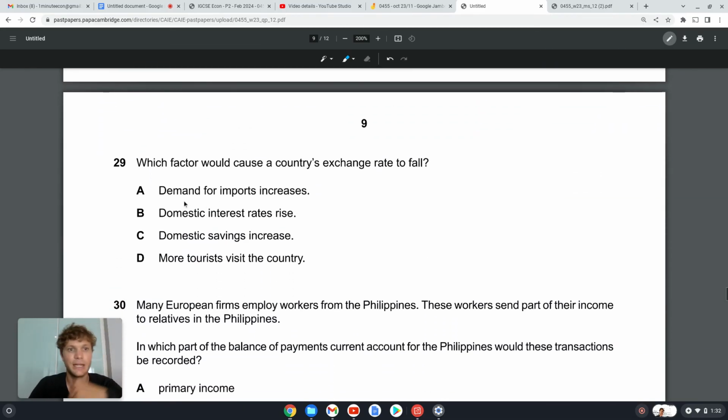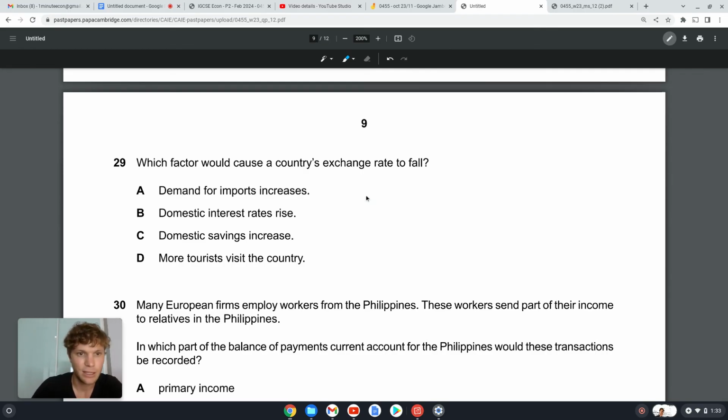Okay, 29. Which factor would cause a country's exchange rate to fall? Demand for imports increases. So if we want to buy products from other countries, so then we need to use our money to buy more of their currency, right? So then there's going to be more of our currency in the foreign exchange market. Okay, so then our exchange rate should fall.